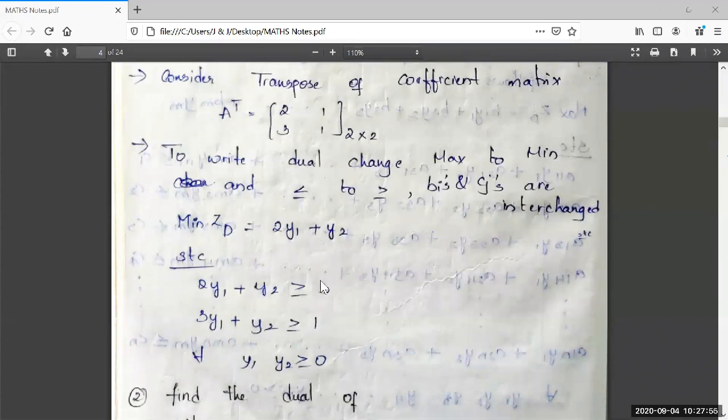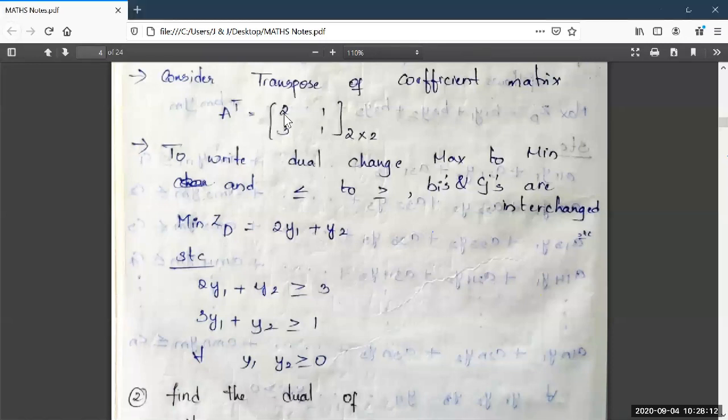And see here, instead of Bi values, I have written Cj values 3, 1, and 2, 1 in place of 3, 1, and 3, 1 instead of 2, 1. These coefficients of y1, y2 are taken from the transpose matrix 2, 1. 2y1 plus 3y2. Is there any change?